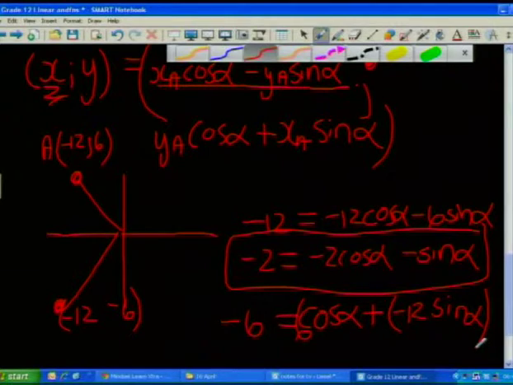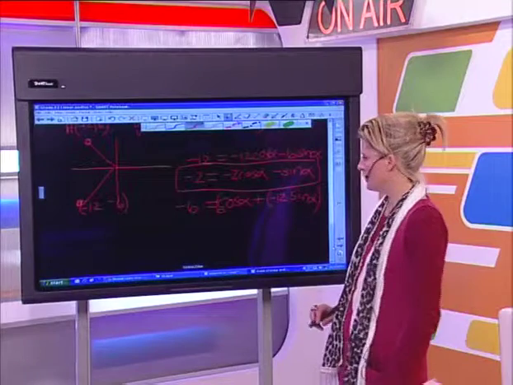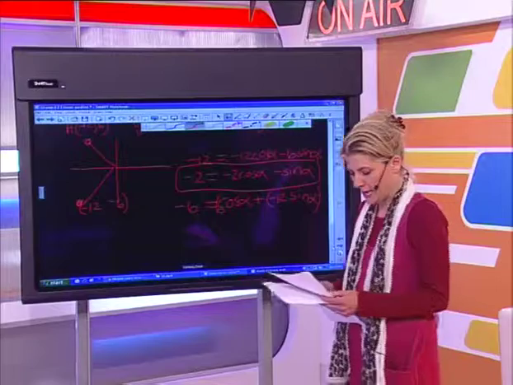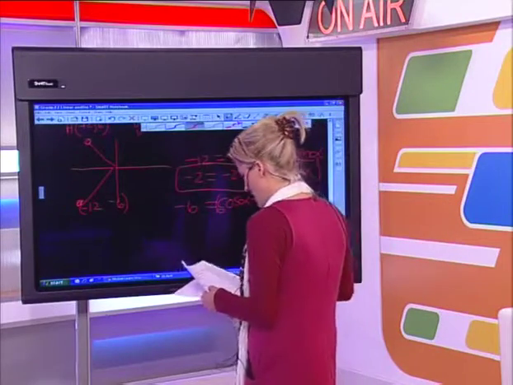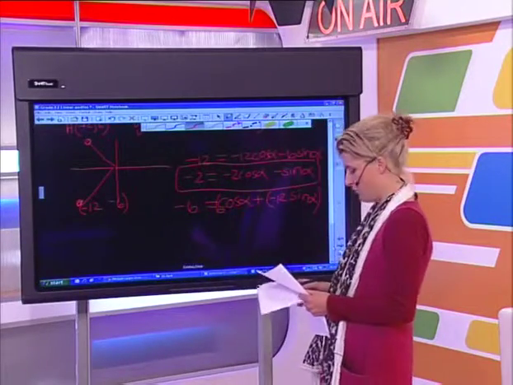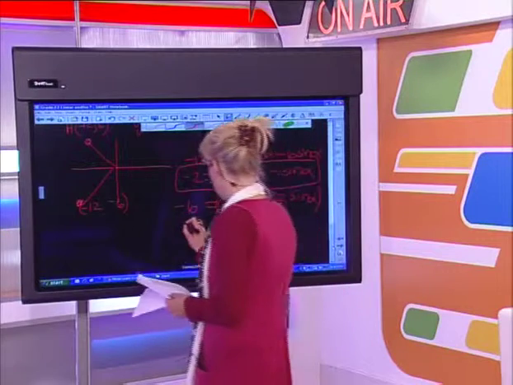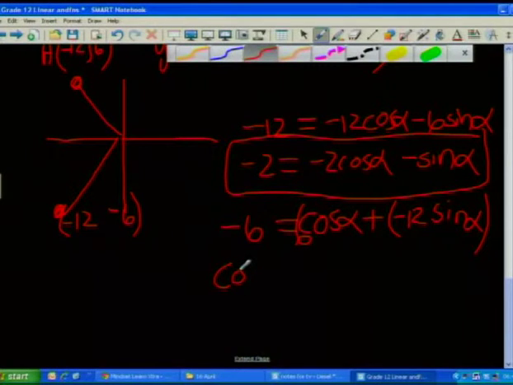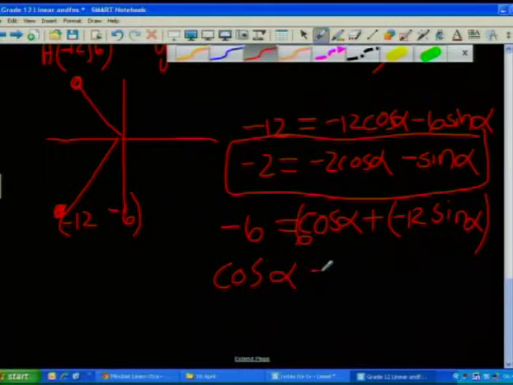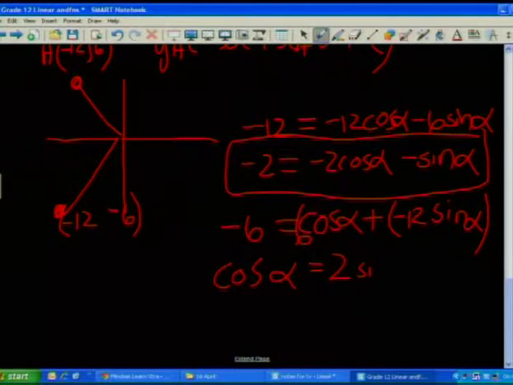Now basically what then happens is we've got two equations. I can also simplify my second equation somewhat by dividing through by 6, and I can get that cos alpha is equal to 2 sine alpha minus 1.